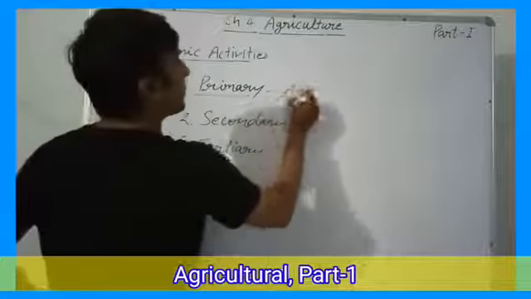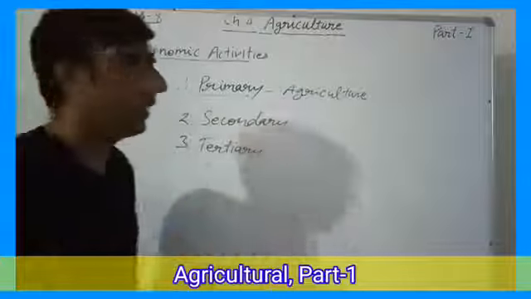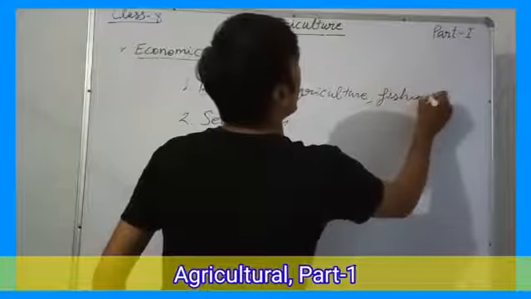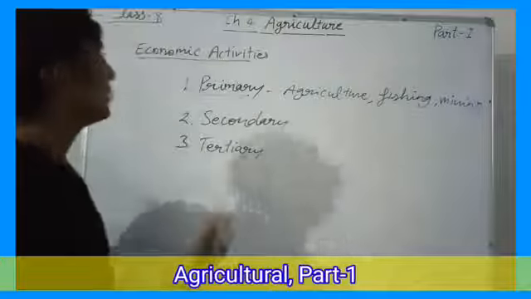For example, agriculture is a primary activity because we are using natural resources without a big change. Agriculture, fishing, mining, gathering are primary activities, because in these we just use the natural resources without any big change.